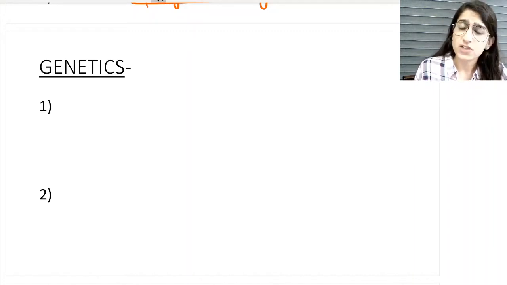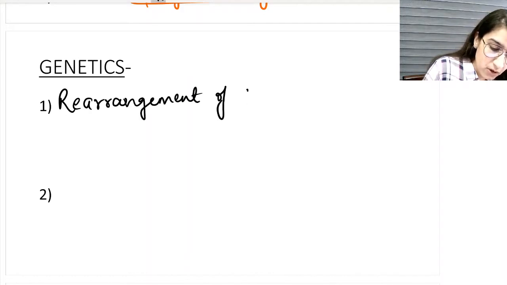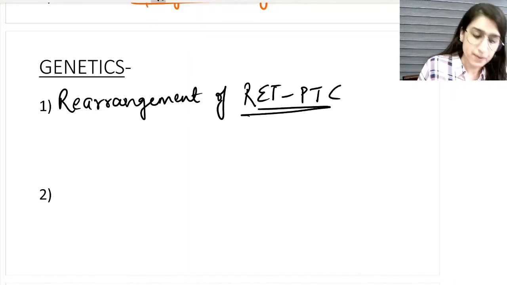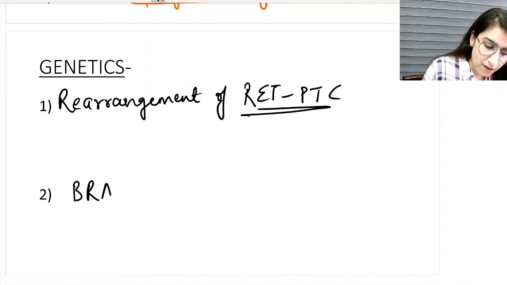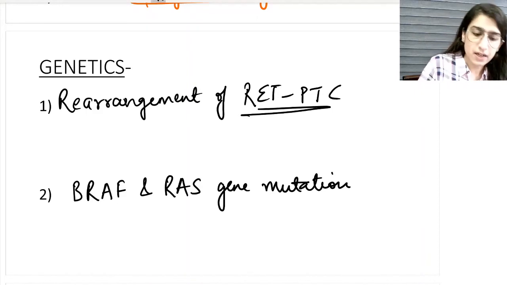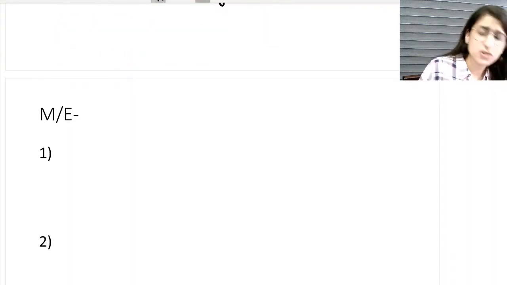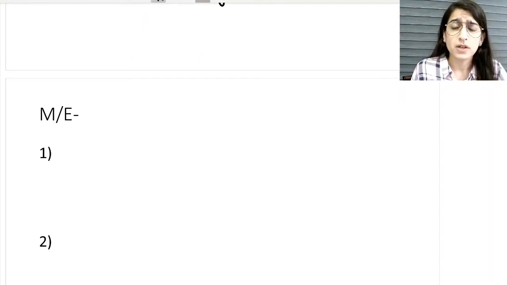So in the genetic alterations of papillary carcinoma thyroid, there is rearrangement of RET PTC, and also there is BRAF gene mutation and RAS gene mutation. So these are the genetic alterations: rearrangement of RET PTC, BRAF mutation and RAS gene mutation.